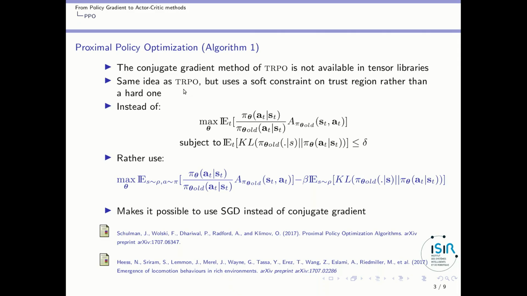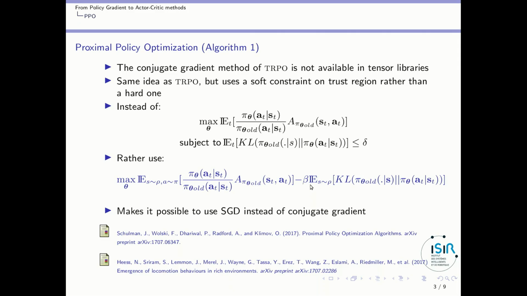That's the first algorithm. So instead of solving this optimization problem, where you have to maximize the expectation with respect to theta subject to a constraint, you will also maximize the same expectation with respect to theta, but you regularize it with the KL divergence constraint using a beta parameter.